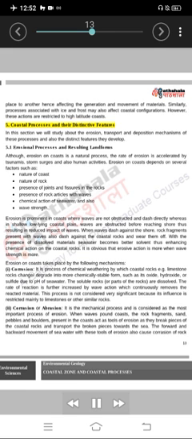5. Coastal processes and their distinctive features. In this section we will study the erosion, transport and deposition mechanisms of these processes and also the distinct features they develop. 5.1 Erosional processes and resulting landforms.